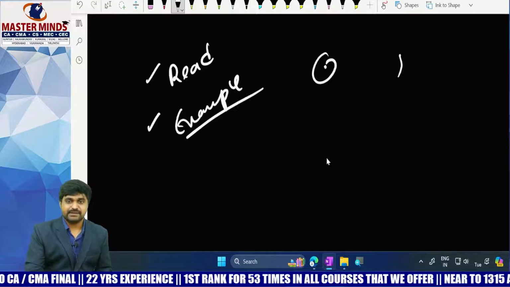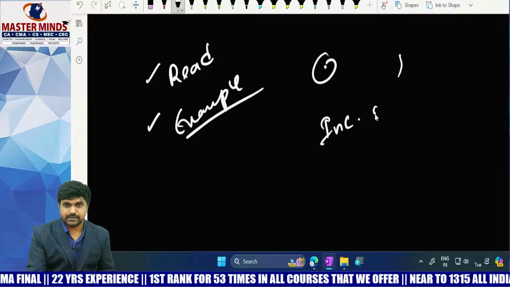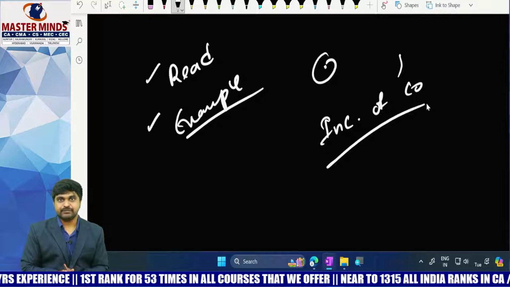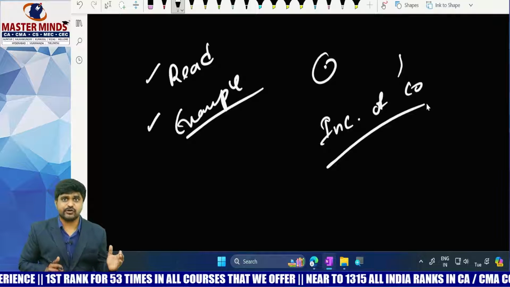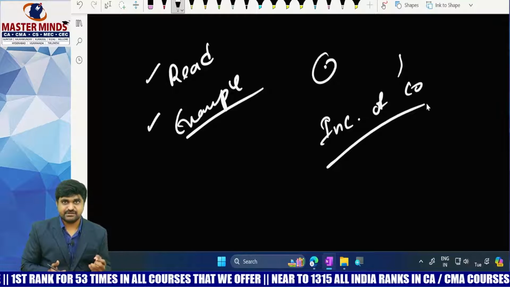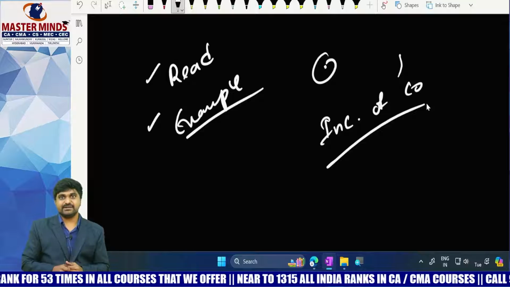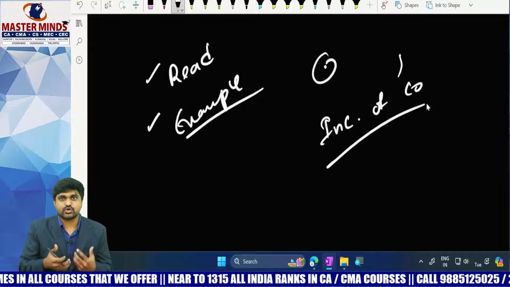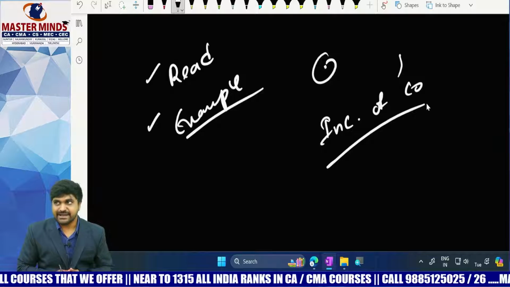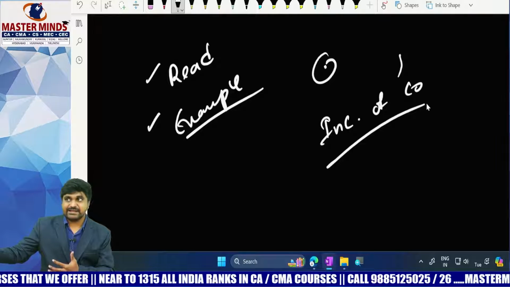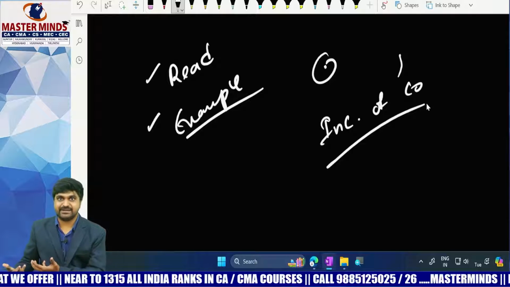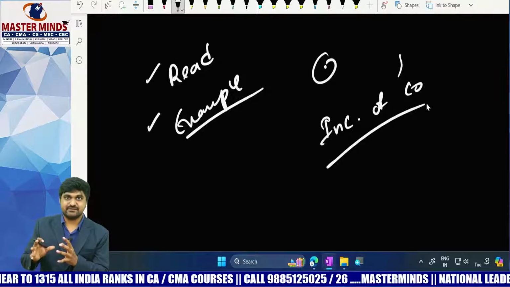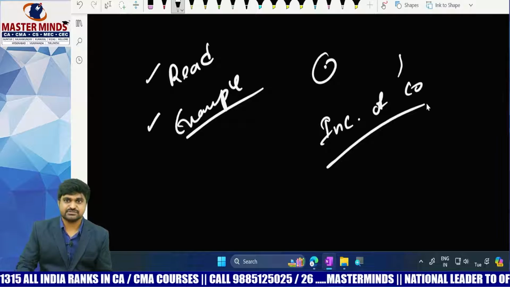Say for example, incorporation of company. So what is the procedure for incorporation of company? So there are lots of steps involved here. But in order to remember that content, you can take a practical example. Imagine yourself as a cost accountant and there is a client and he wants you to incorporate the company. Now what will you do? So think like that and you can easily remember the concept.